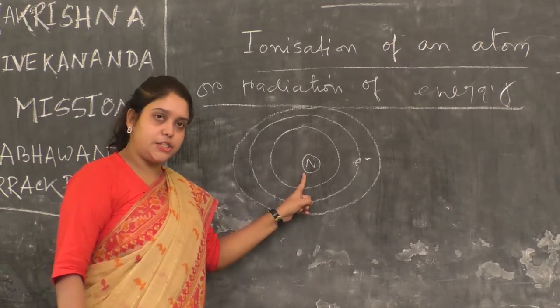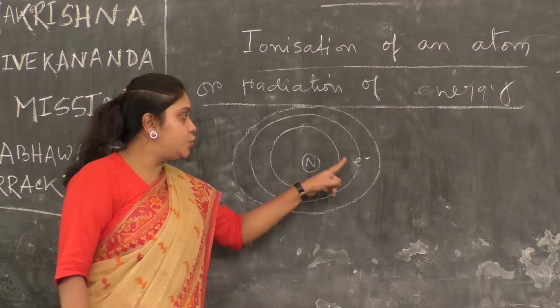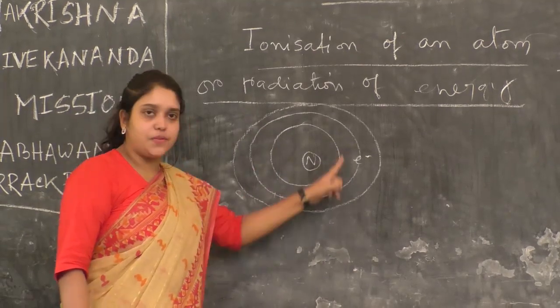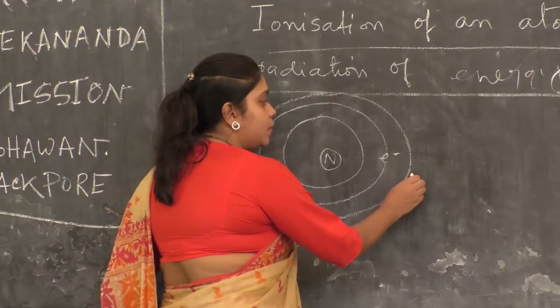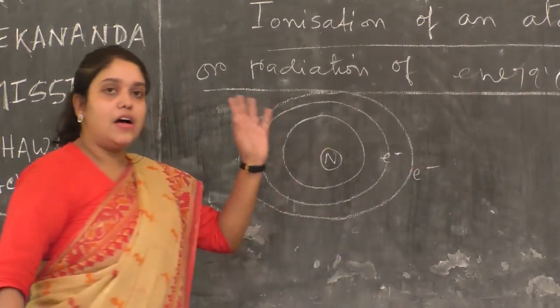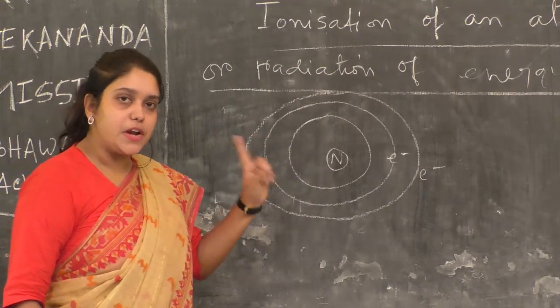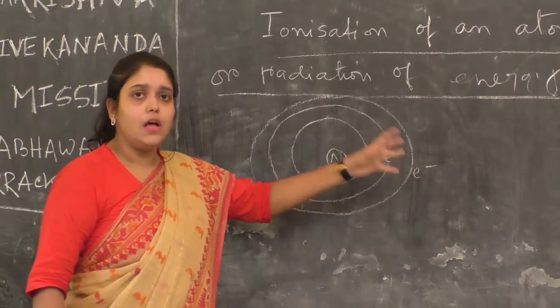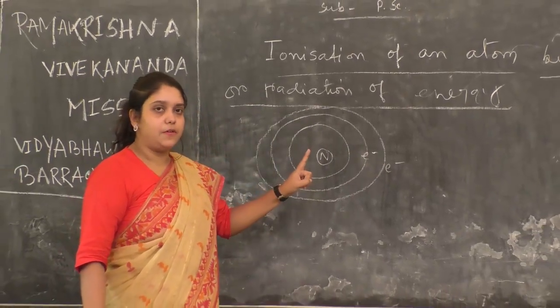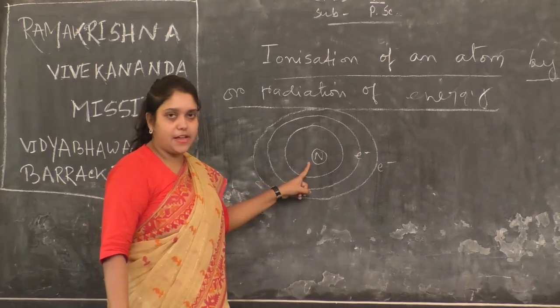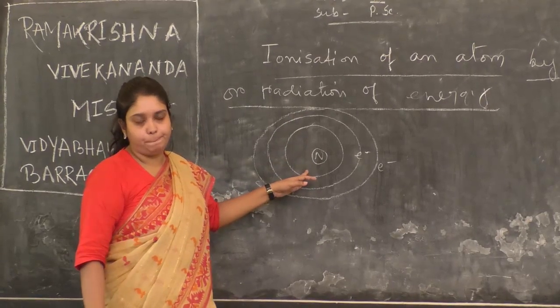There is a force of attraction given by the nucleus towards each of the electrons, but on the electron present in the valence shell, or the outermost shell, the lowest amount of force of attraction of the nucleus acts.